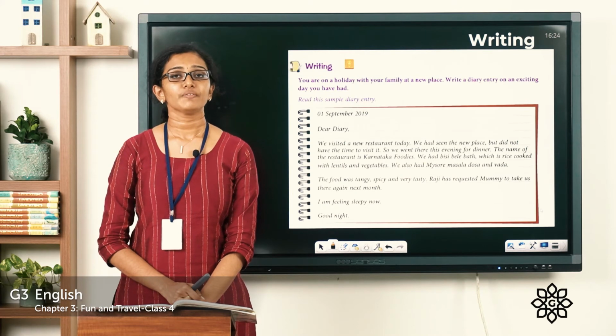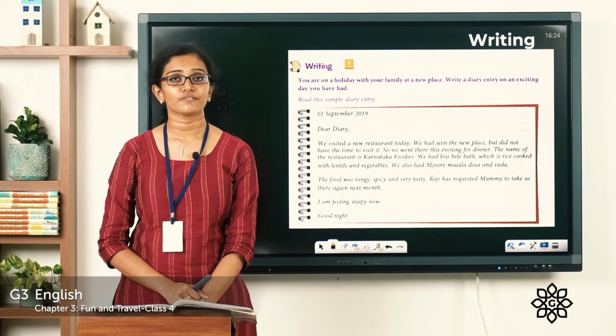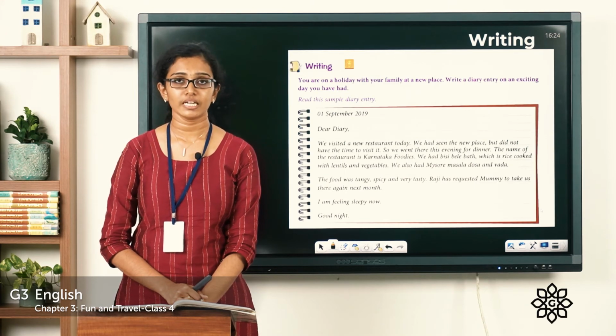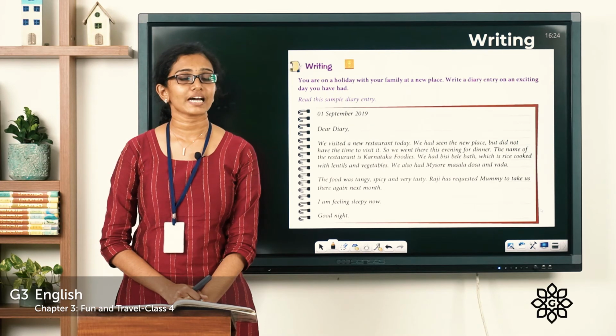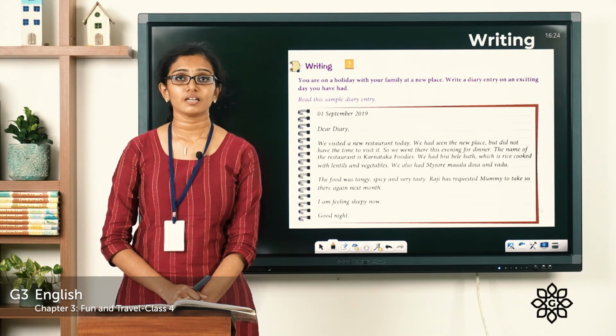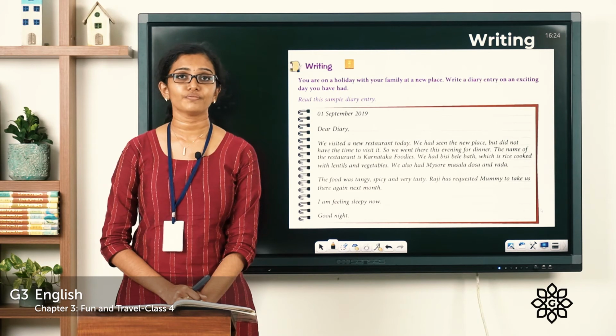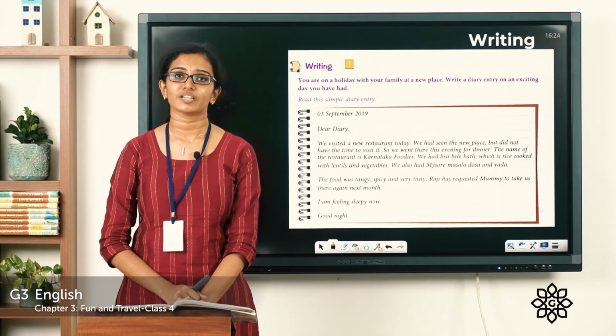And have you heard of the girl named Anne Frank? Anne Frank was a girl who lived in Germany, and she used to write a diary about the difficult times she and her family had to go through while they were hiding to escape from the Nazis. And her diary became a classic work of literature in history. If you're able to get hold of that, you can read that book.